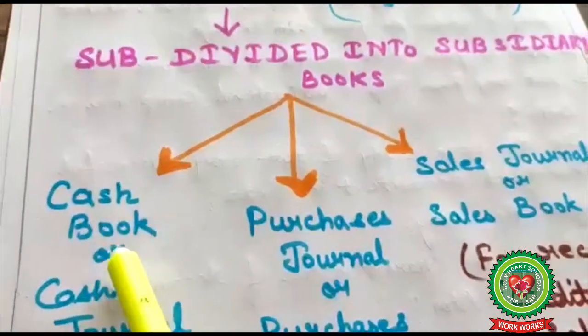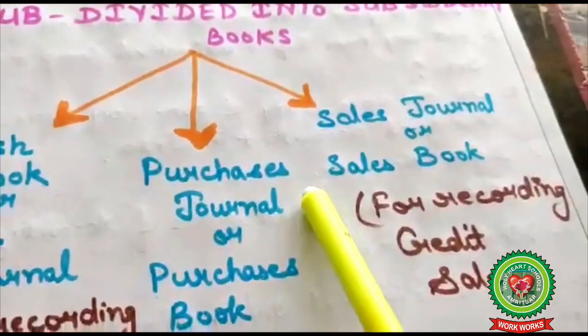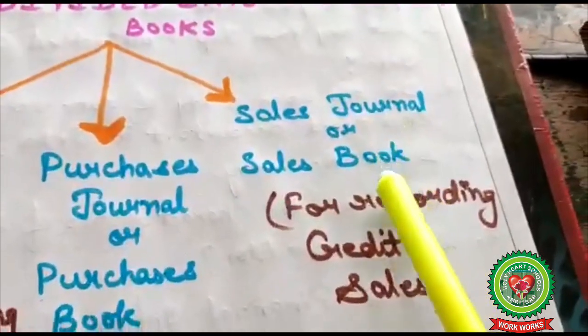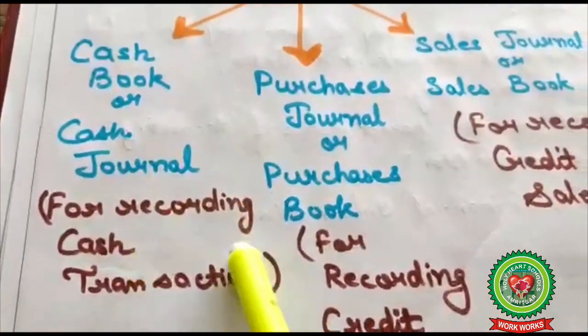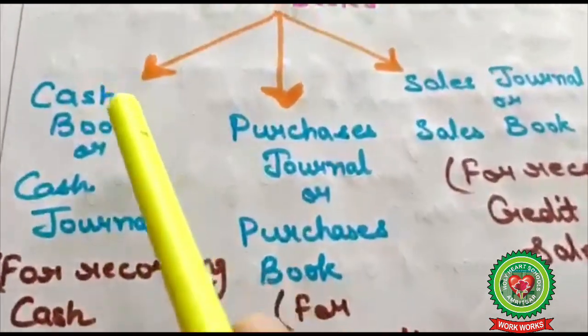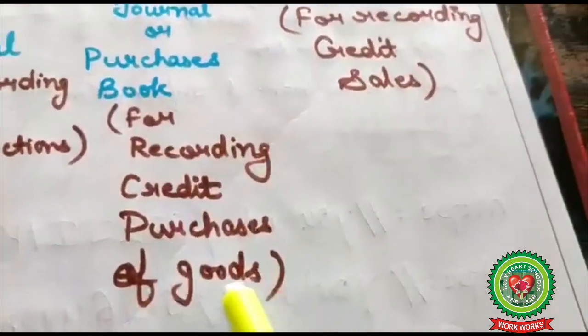Number 1, cash book, or it is also known as cash journal, purchase journal or purchase book, sale journal or sales book. So meaning of cash book: for recording cash transactions, all the cash related transactions are recorded in the cash book. Purchase journal, for recording credit purchase of goods.